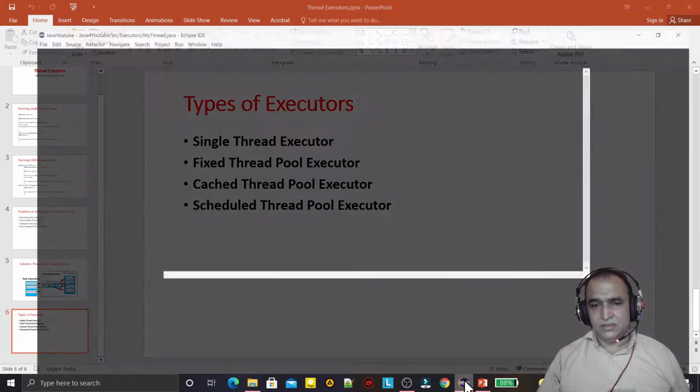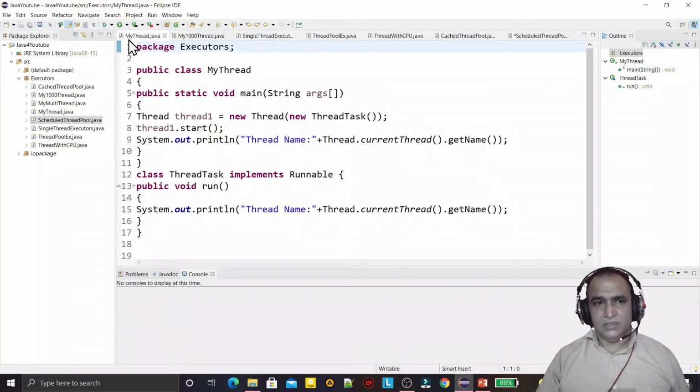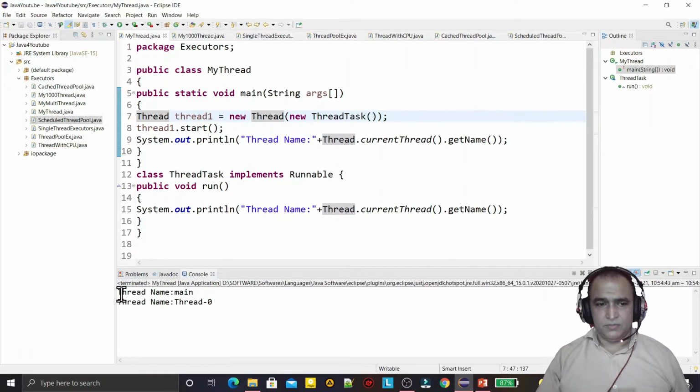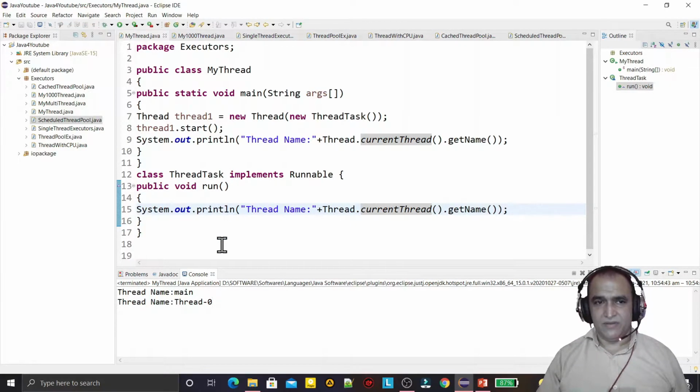I have an Eclipse program. First of all, this is the first method which we used for creating a single thread in Eclipse. I just click here, and you see the main thread and zero thread. So two threads are there. This is the main thread and this is the zero thread. So only a single thread is there, that's why we have output like this.